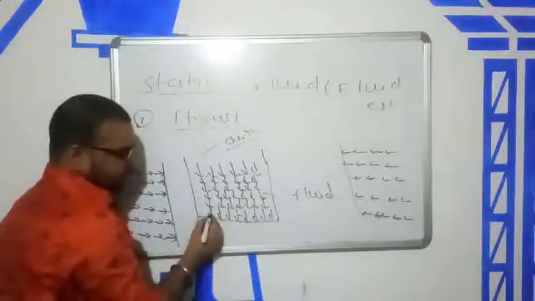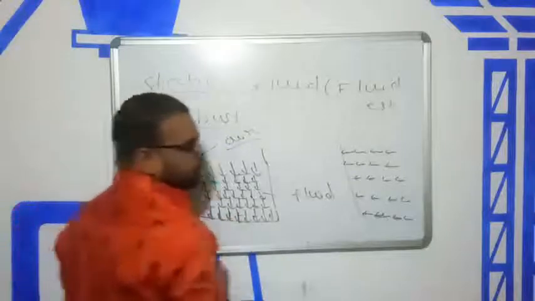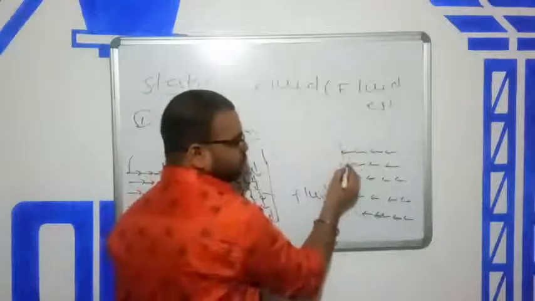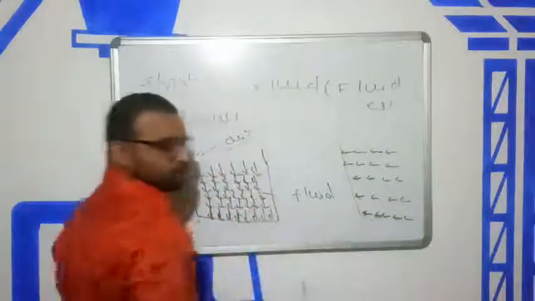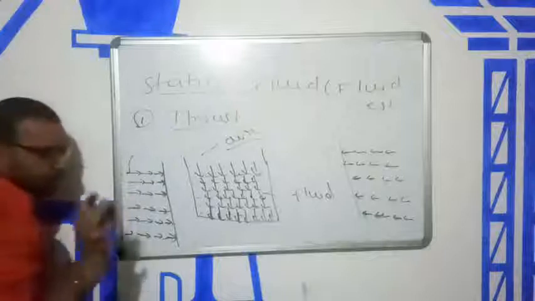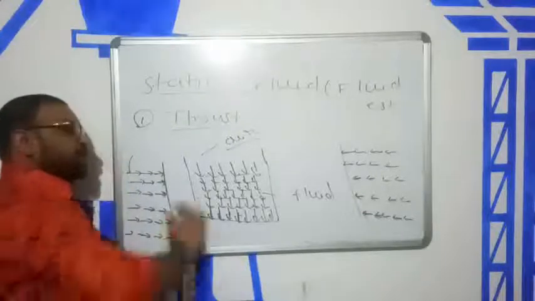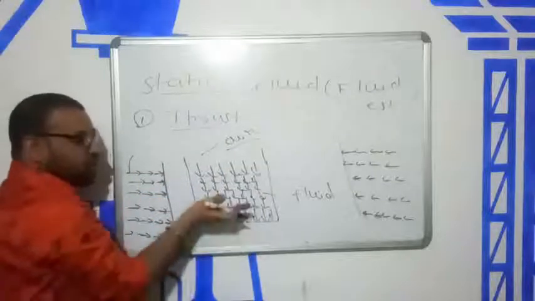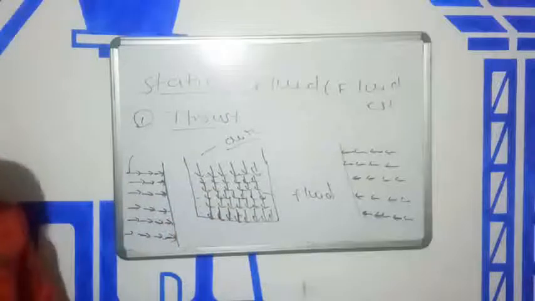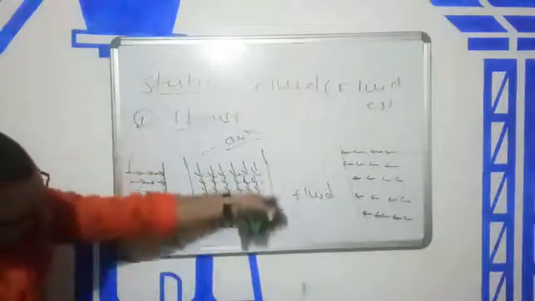Since on this surface the forces are perpendicular, similarly on this surface the forces are perpendicular. So the total perpendicular force: there are a number of forces, 1 force, 2 force, 3 force, total n number of forces on this surface.